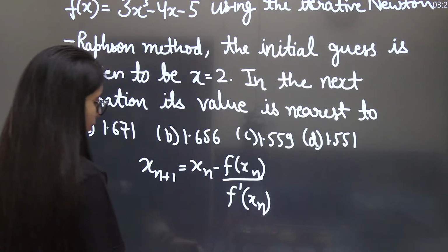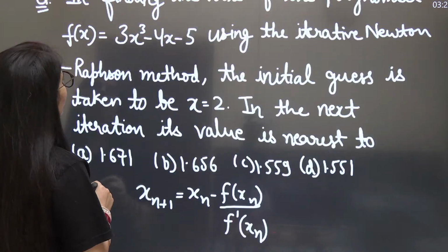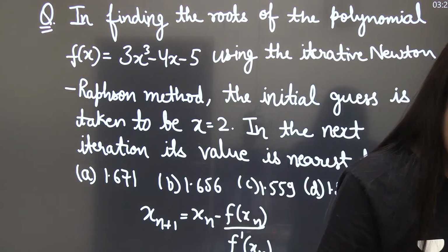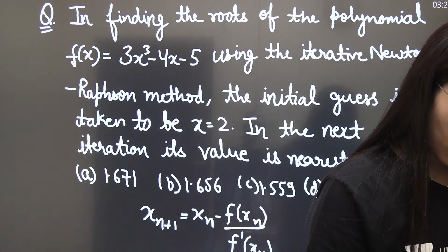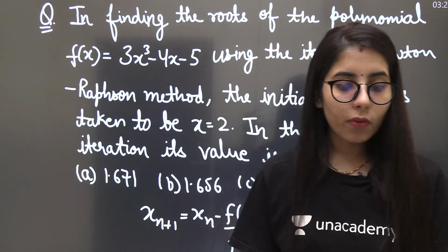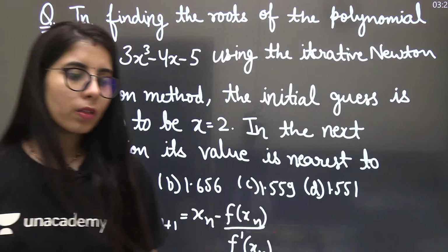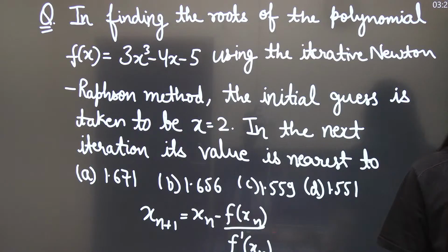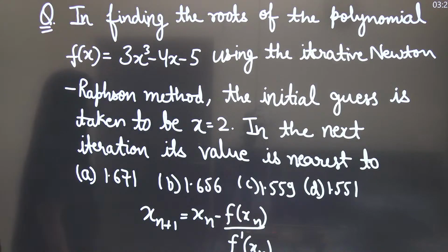Here xn for us will be 2, the initial guess value, and the next iteration we want to find. So 2 minus the function's value at 2 and the function's first order derivative's value at 2, you have to find, and you can see what is going to be your right option then. Is it option A? Option B? Option C? Option D? Whatever you get, just select that. Okay, that is going to be your right option. Check it out, and mention in the comments whatever is the right answer according to you.